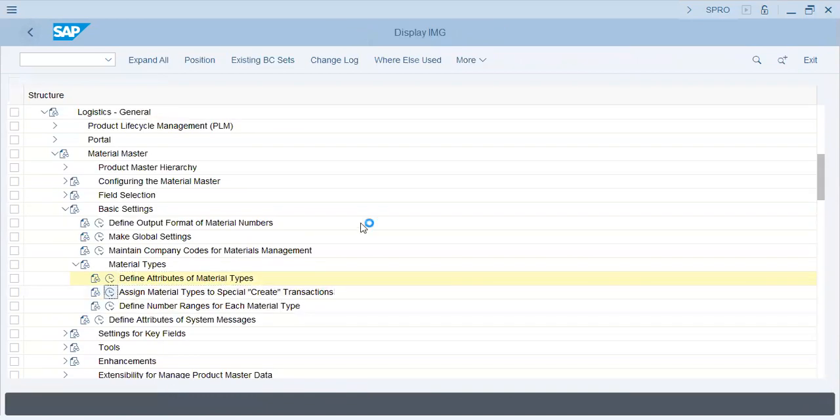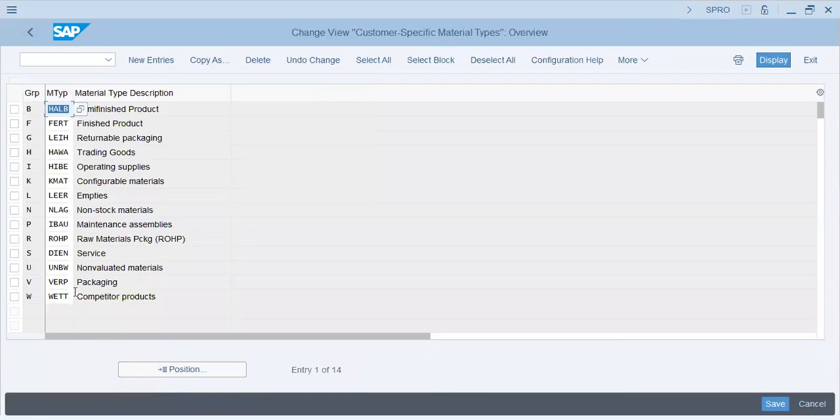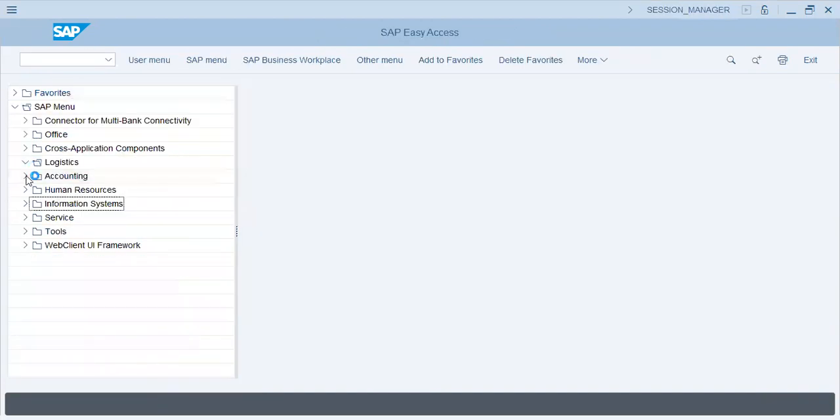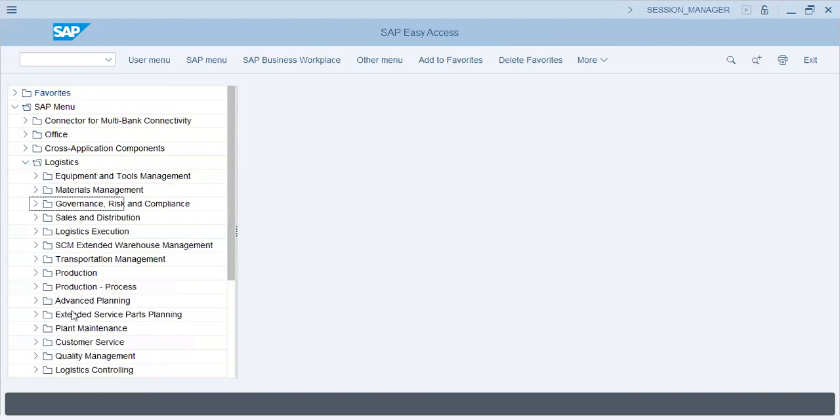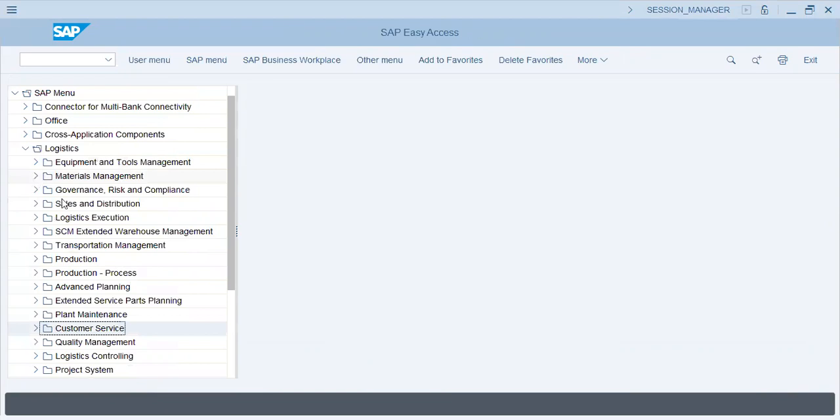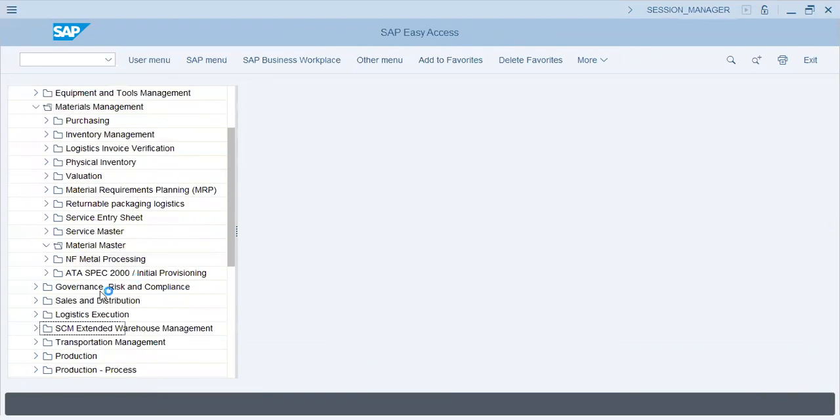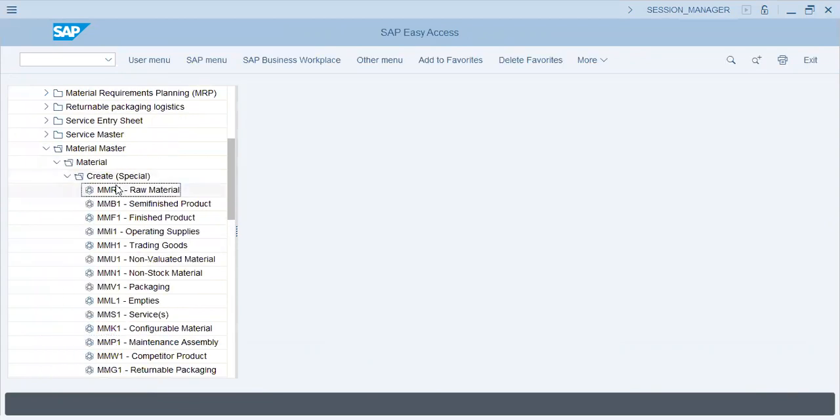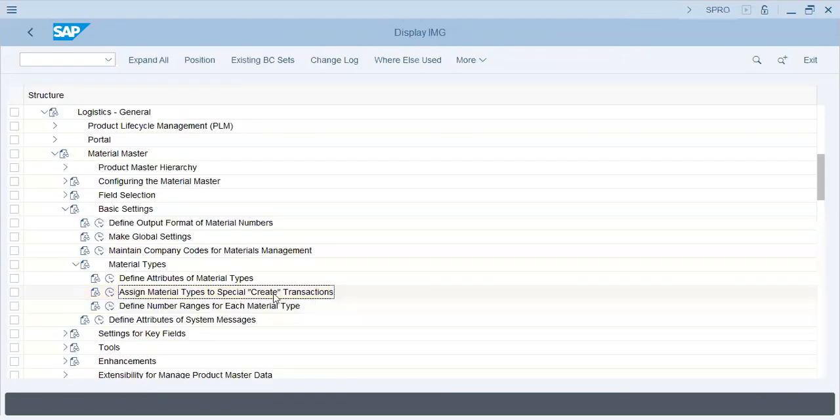Special create transaction. We are not actually using special transaction, let me show you what that is. Material master, create special. This one. MMR1, raw material, semi-finished good, finished good. So you can assign material types to a special create transaction. This is the special create transaction.